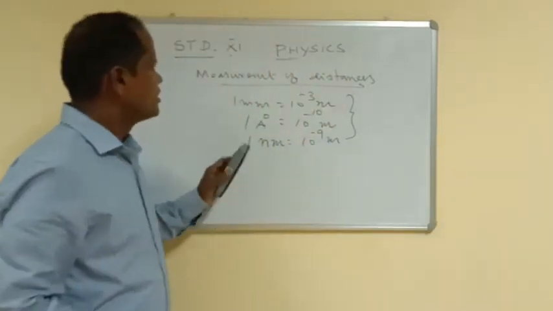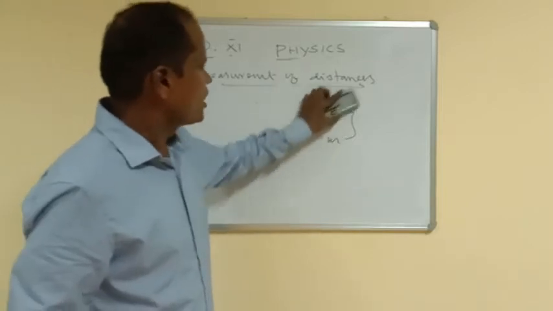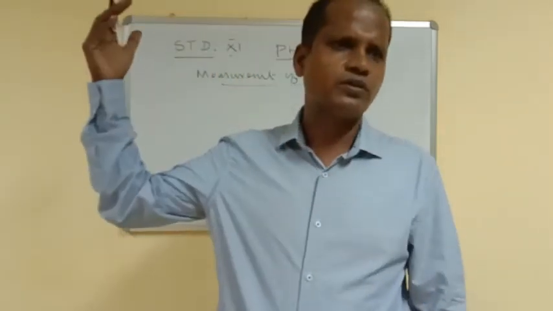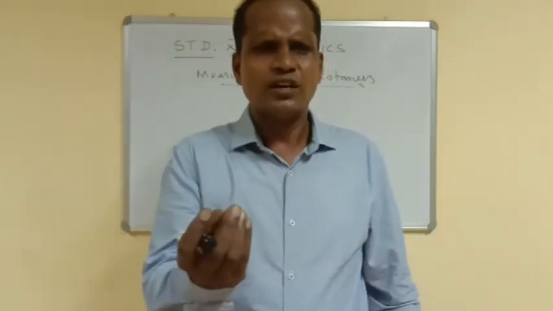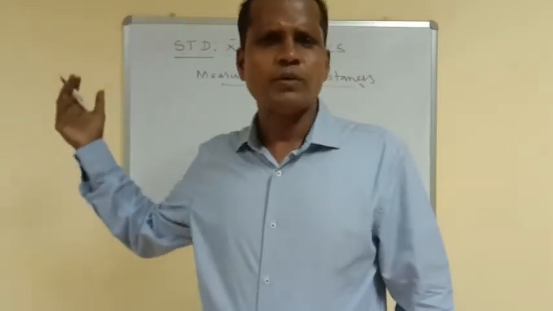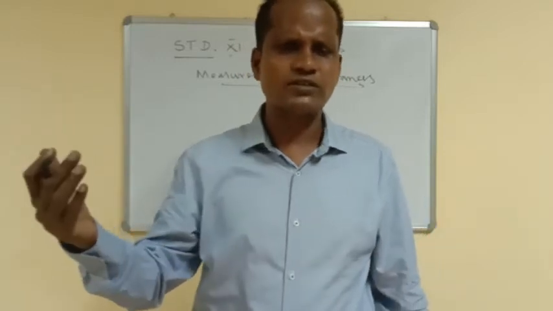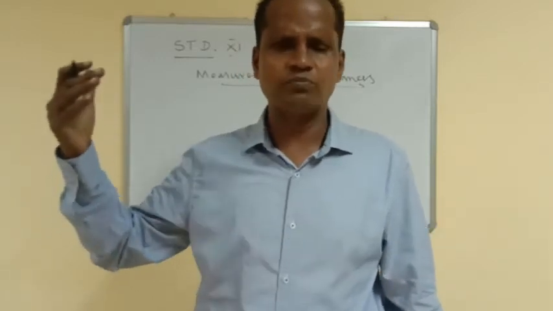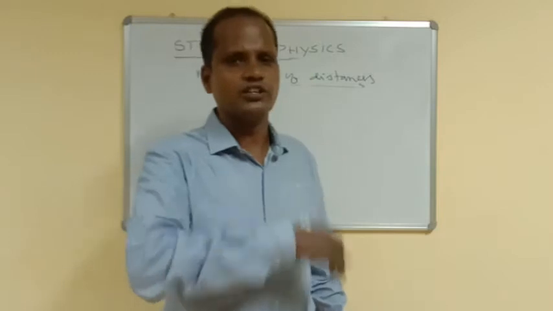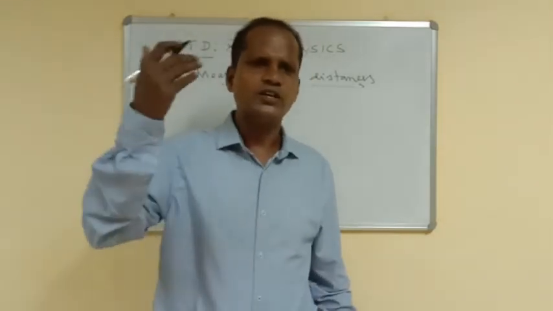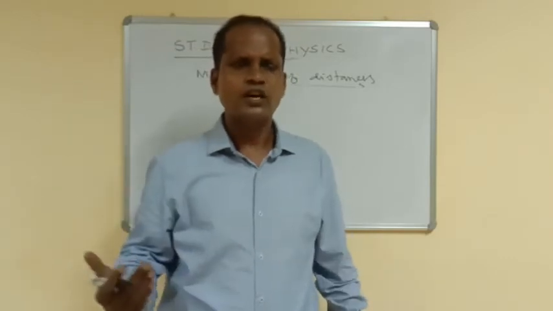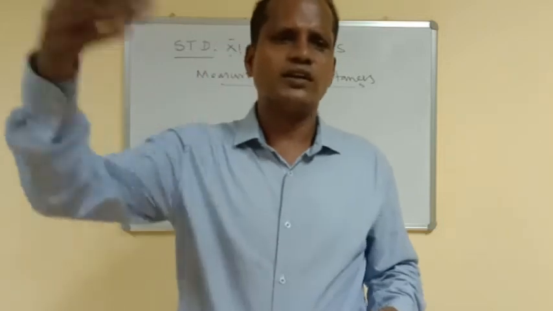Next, we are going to see long distances. Long distance means, for example, the distance between Chennai and Bangalore. Here we can't use a small unit like meter to measure this. How many meters would it be? It is not possible. So instead we use kilometer. For example, 350 kilometers from Chennai to Bangalore. So we use kilometer for measuring larger distances.